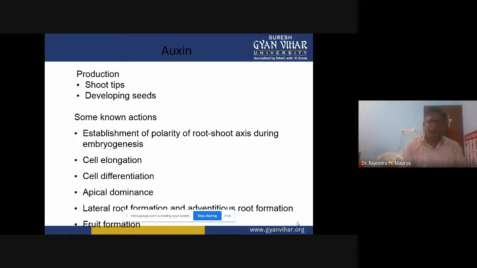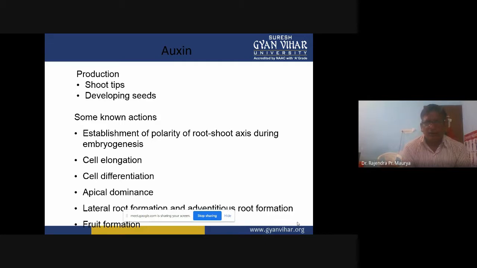So maybe you studied the Avena curvature test. That is when we grow young seedlings of Avena, they will bend towards the light. That is the main reason. The apical portion of the plant is dominant, growing towards the light. That is due to natural auxin hormones. That is apical dominance.